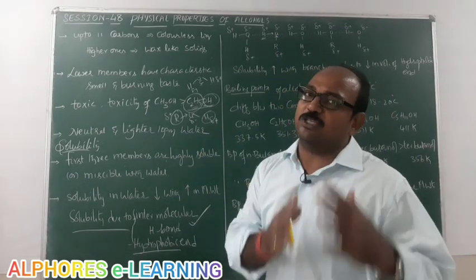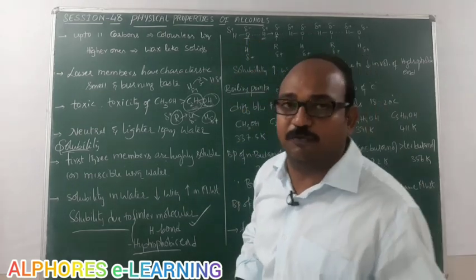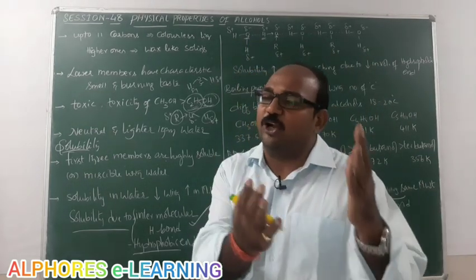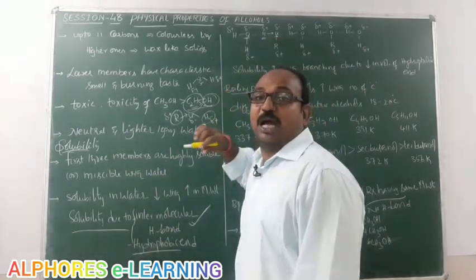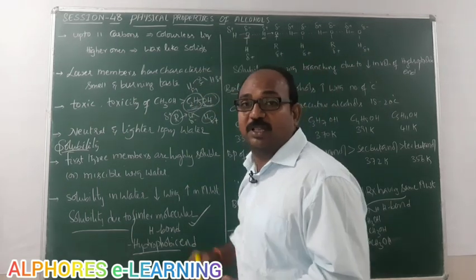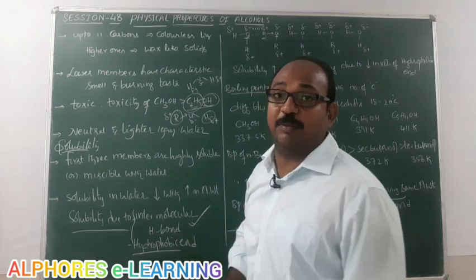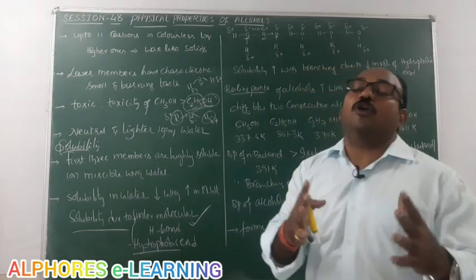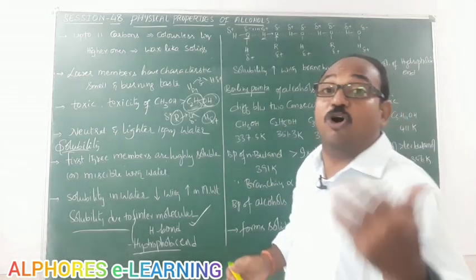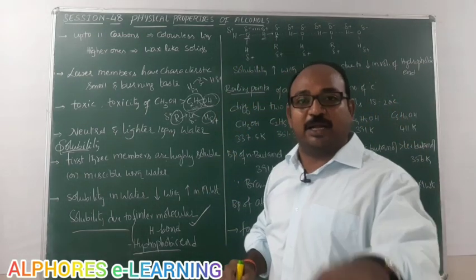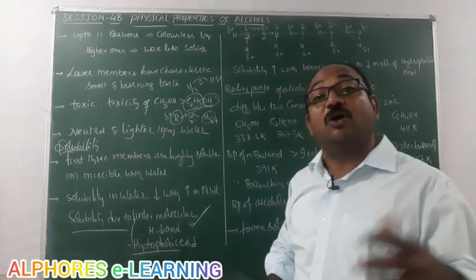The strength of a hydrogen bond mainly depends upon the electronegativity of the heteroatom. The more the electronegativity of the heteroatom, the more the partial negative charge it acquires, and the more the partial positive charge develops upon this hydrogen, and then the more the electrostatic force of attraction between these two. I am repeating once again. If the heteroatom electronegativity increases, more negative charge is developed upon that heteroatom, and simultaneously more positive charge is developed upon hydrogen.